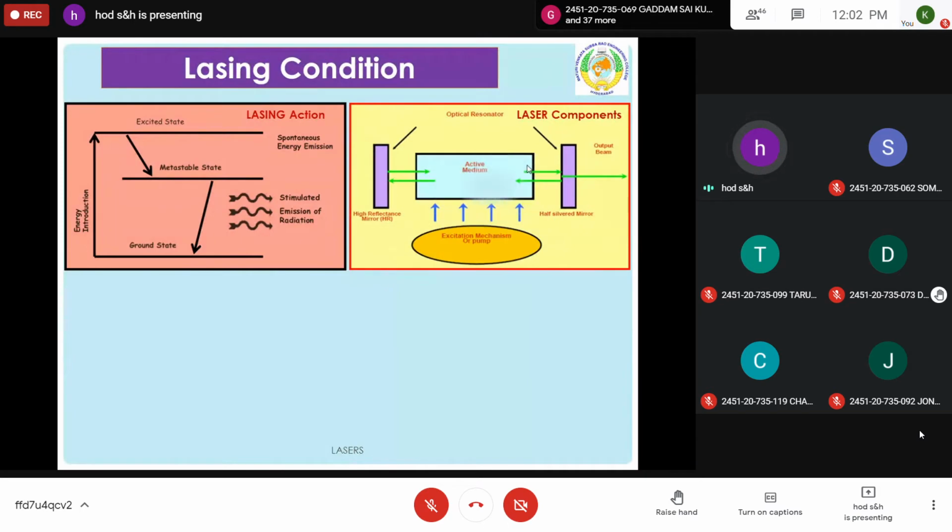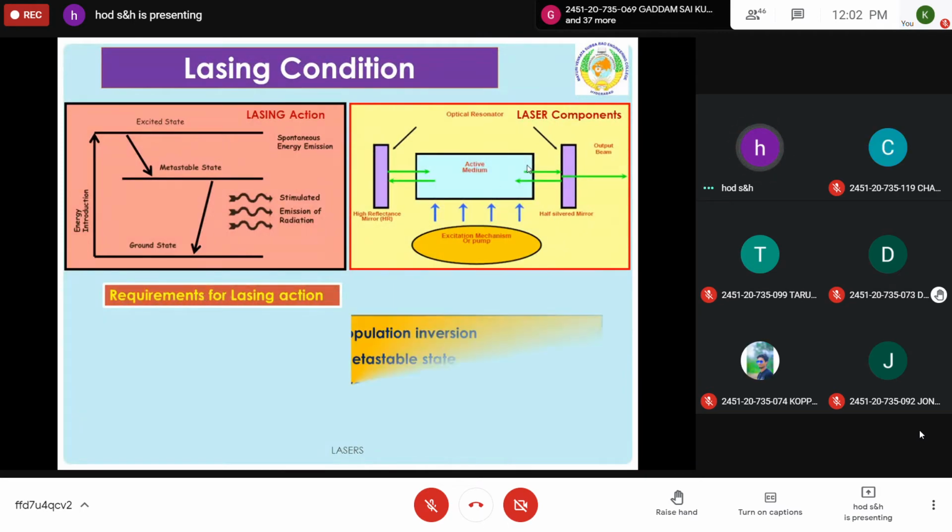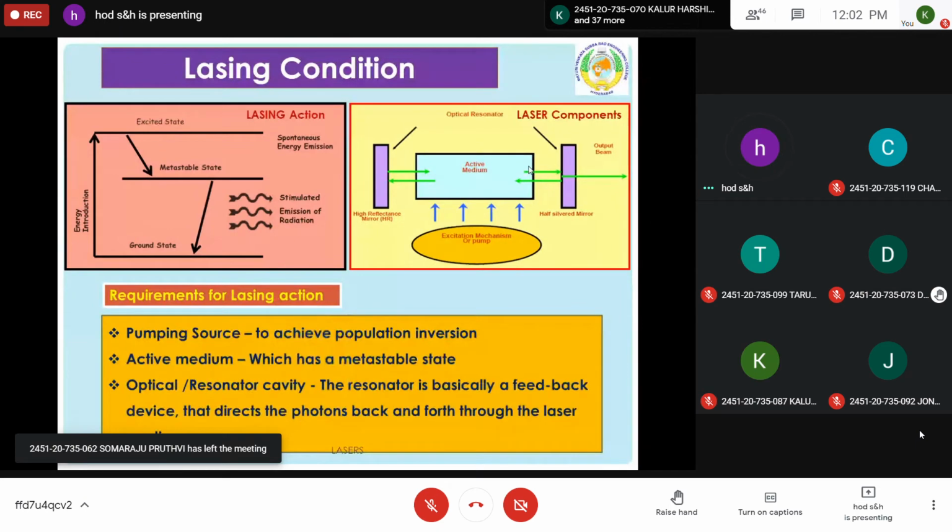Then after excitation, the atoms settle down at their metastable state. Then what is the principle of laser? Once the lifetime is completed in the metastable state, the first atom returns to the ground state by emitting a photon. So a photon is released. Now this photon interacts with another excited atom, because population inversion is achieved. More atoms are there in the higher energy level, which is called population inversion. So by spontaneous emission, initially one photon is released, and this photon interacts with another excited atom in the higher energy state. So this is stimulated emission.